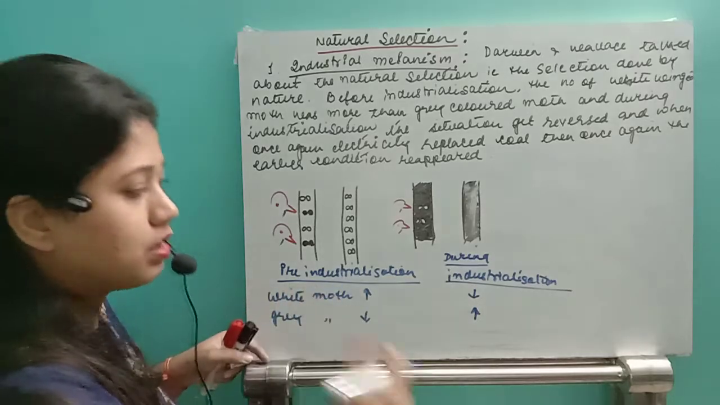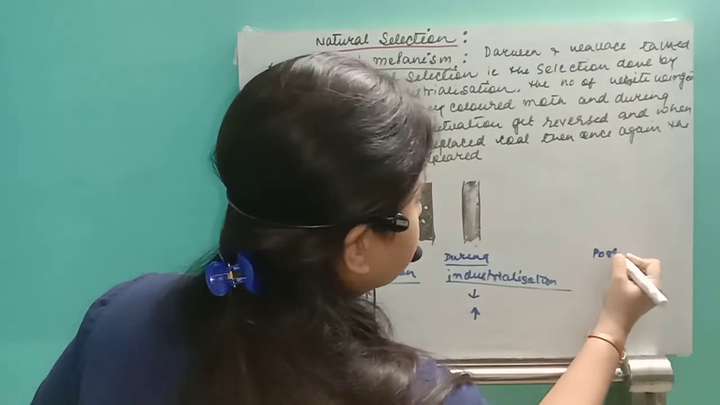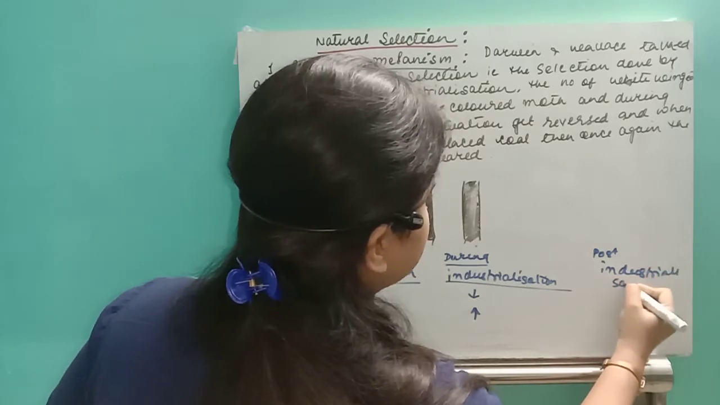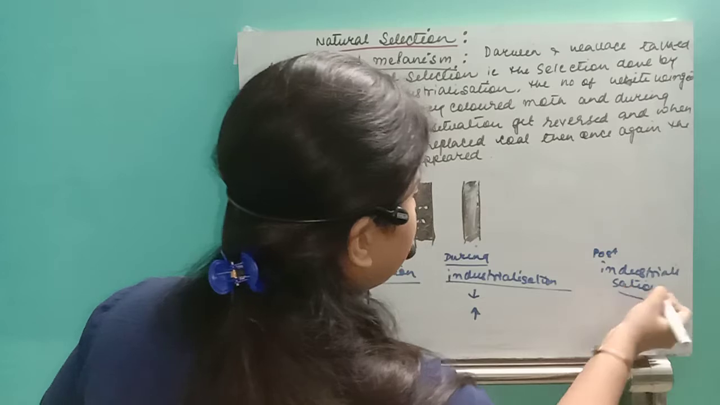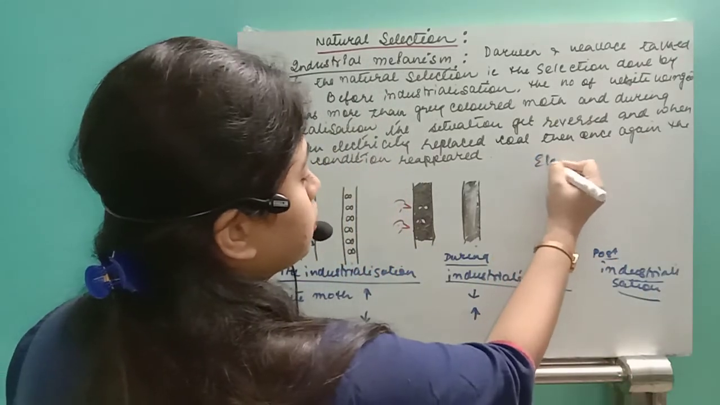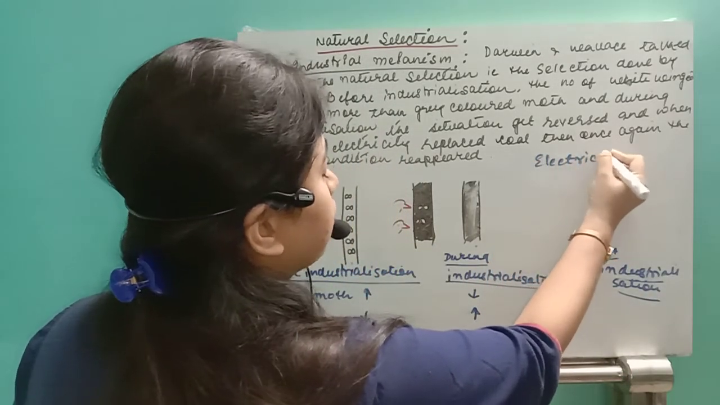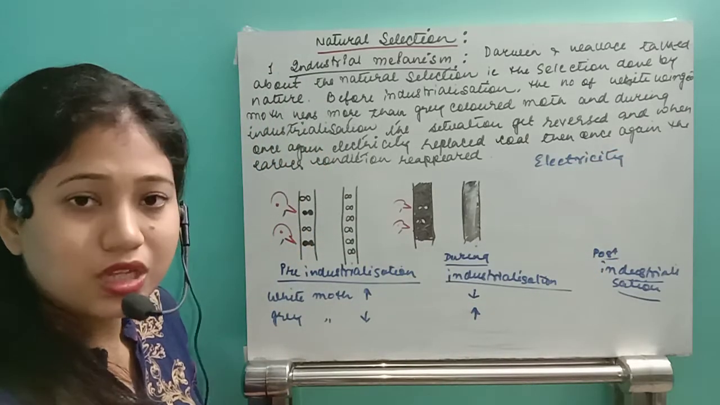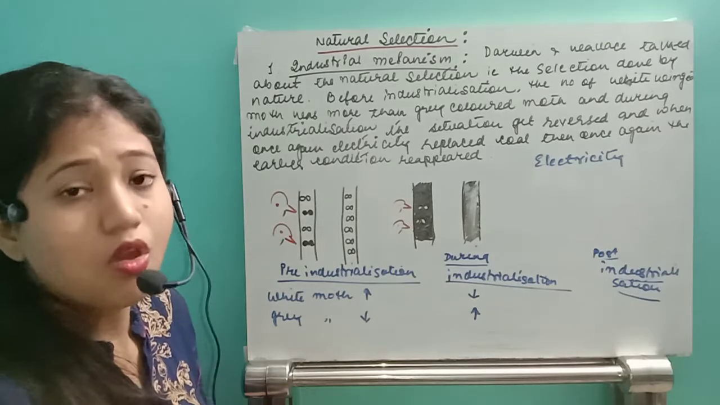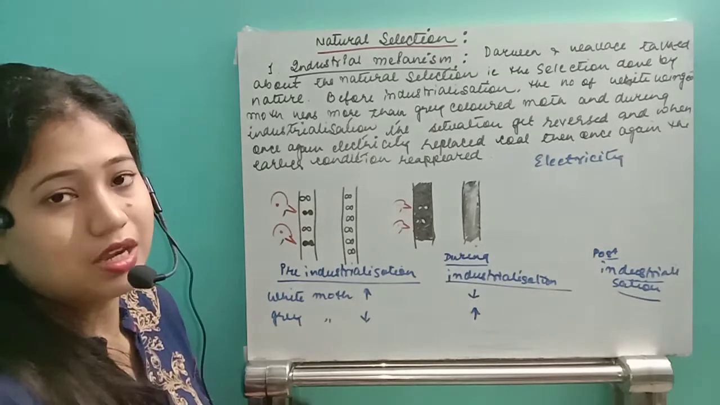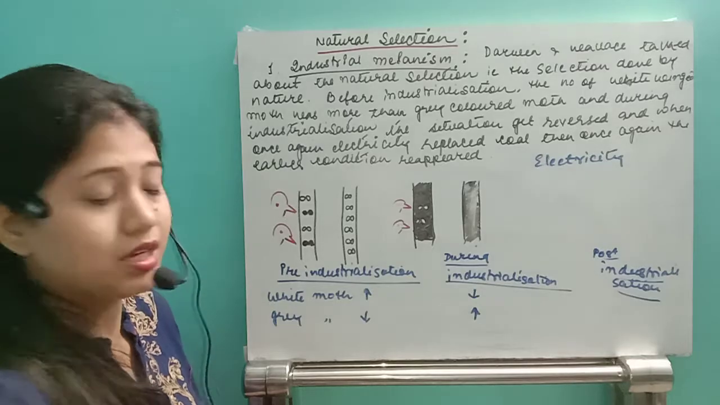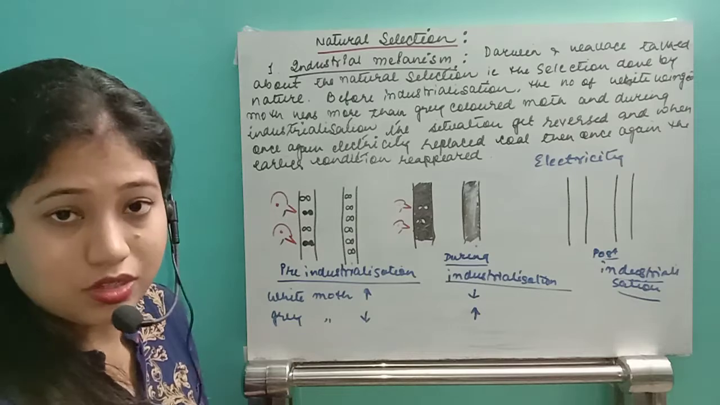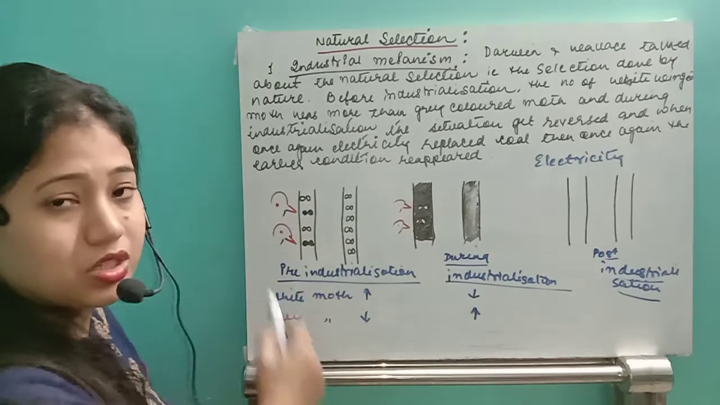And after that, the next condition is the post-industrialization condition. Post-industrialization means the period after the introduction of electricity. Whenever electricity was used instead of charcoal, the pollution level started to decline. As there is no pollution in England, once again the lichen started to appear. Once again, whenever the lichen started to appear, this condition becomes the same.